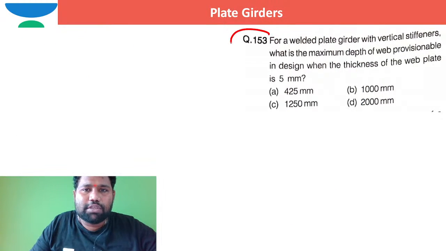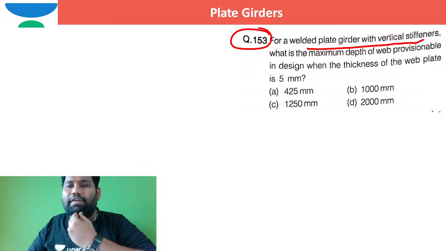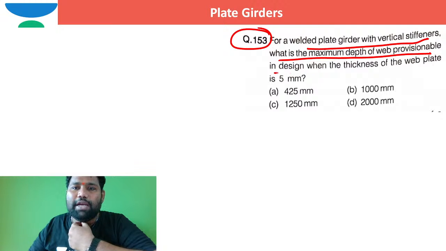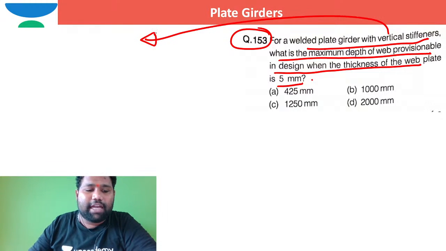So can you see this question? For a welded plate girder with vertical stiffeners, what is the maximum depth of the web permissible in design, when the thickness of the web plate is 5 millimeter? With vertical stiffeners, what is the d by tw?